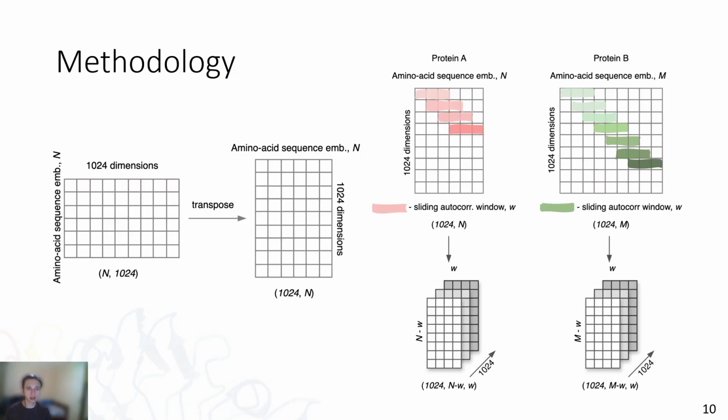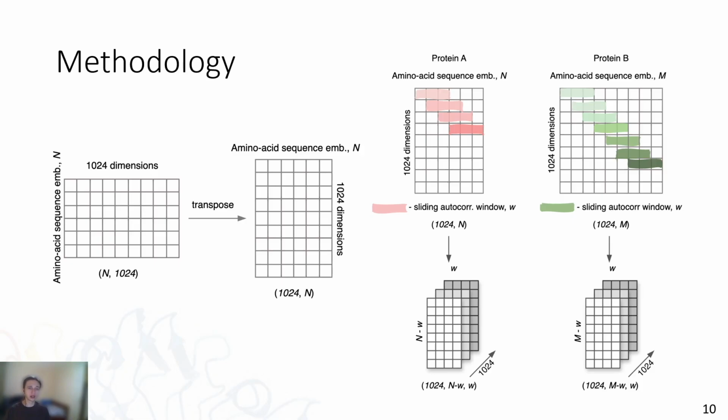After statistical analysis, we have developed a methodology for calculating protein similarity based on sequence embeddings. For this, we utilized autocorrelation function and correlation analysis. On the picture to the right, we can see that the rows in the matrix represent embeddings of each amino acid, and the columns represent dimension. The ESM2 model uses 1024-dimensional vectors to represent a single amino acid in the sequence.